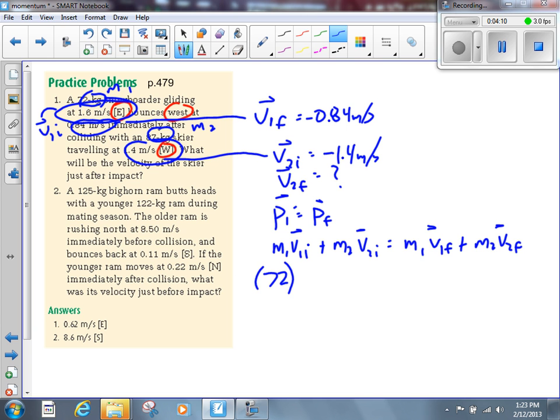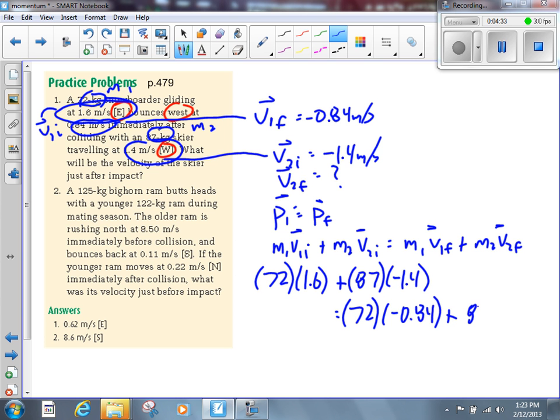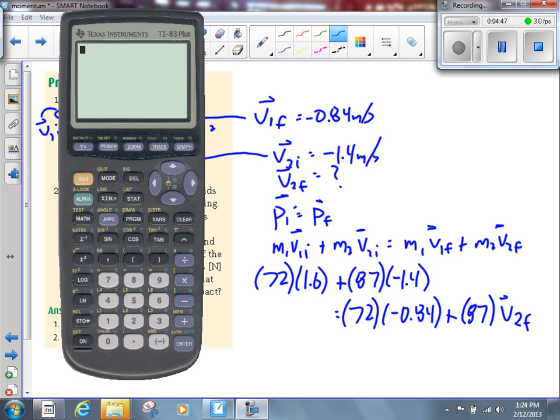We got 72 kilograms times V1I, which is 1.6, plus M2, which is 87, times V2I, which is negative 1.4. Equals M1 again, 72 kilograms, times V1F, which is negative 0.84, plus M2, 87 kilograms, times V2F. And V2F is what we're looking for here. How do we get this now? Let's bring the calculator up and we'll do it as a group here. All right, let's do the left-hand side. Let's say 72 times 1.6.